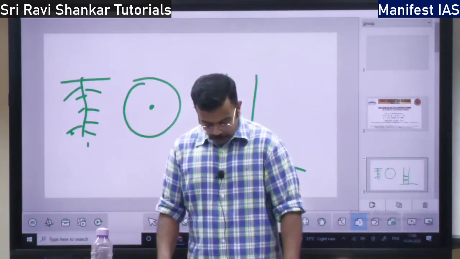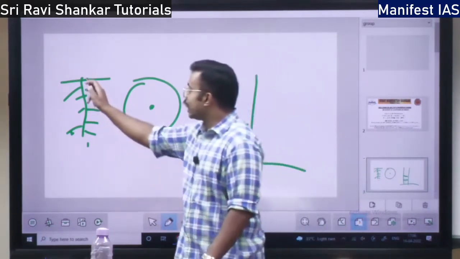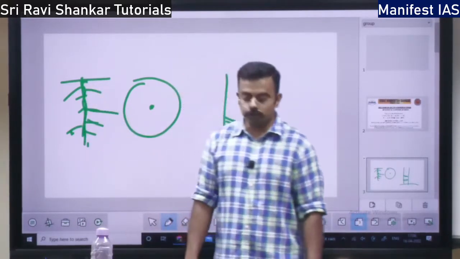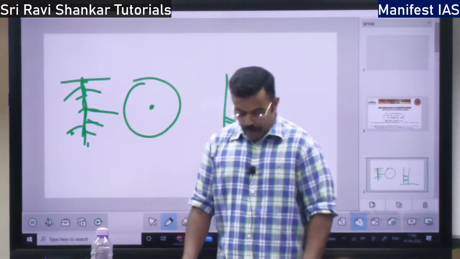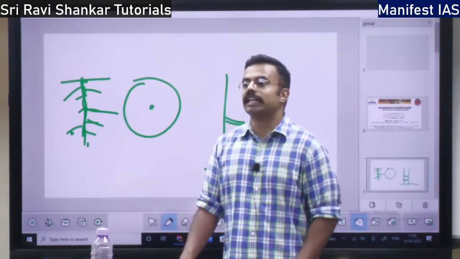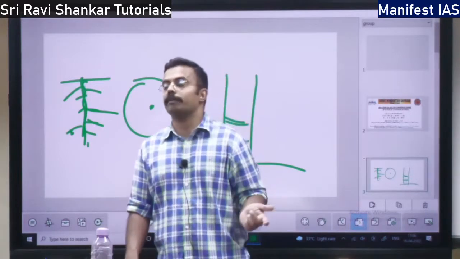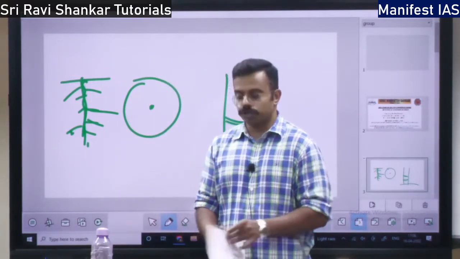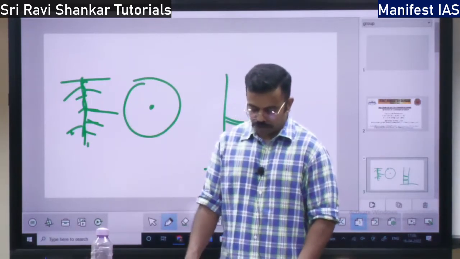Then you have lateral roots. They arise from the main taproot and spread horizontally. So those are the lateral roots. Then you have adventitious roots. Adventitious roots arise from the plant itself, just like in the banyan tree. From the plant itself, some roots are going to grow. Those are adventitious roots, right? That is the third thing. So you have many types of adventitious roots.